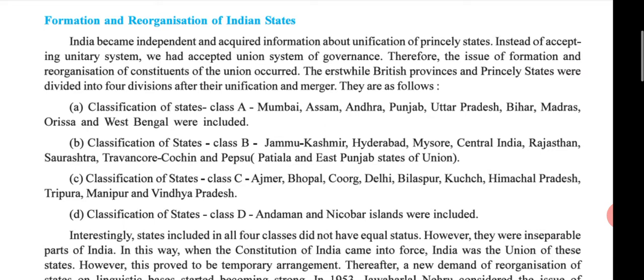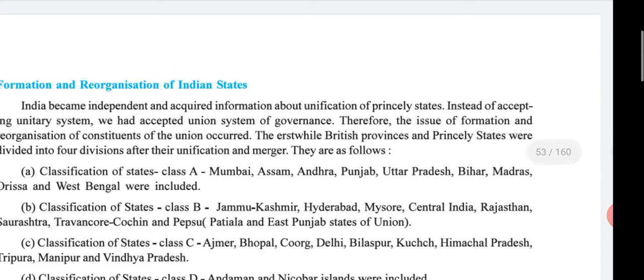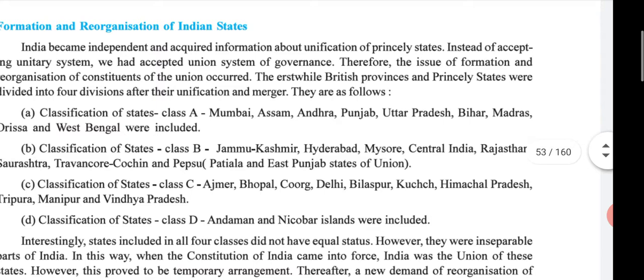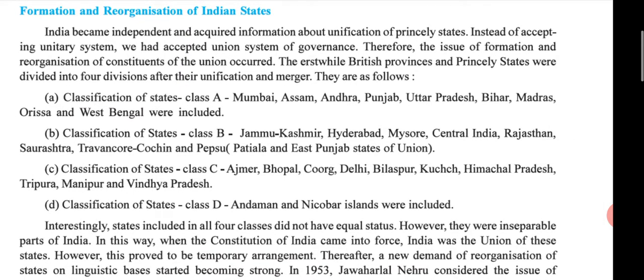The classification of states was asked in examinations, and also for 1 or 2 marks, which state is included in Class A, Class B, or they also ask you to match the pairs, where one side gives Class A, B, C, D, and the other side gives names of states, and you join the pairs. So it is most important.